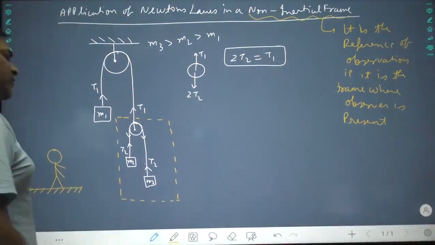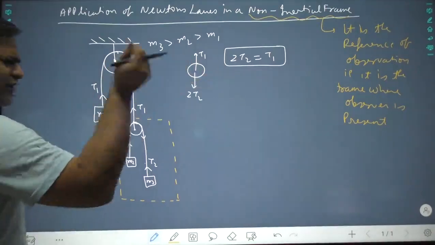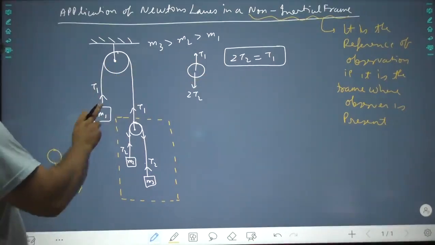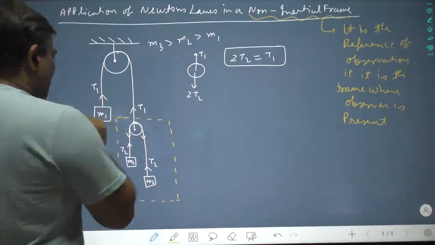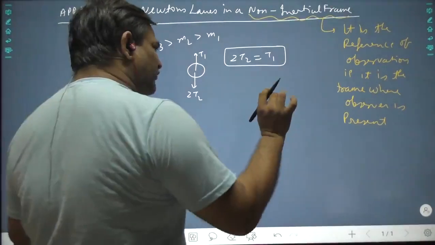For every massless object, the forces must be balanced. Please remember that. I have already told you. Now this observer observes M1. So for M1, it will have some acceleration. First, let us draw the forces.